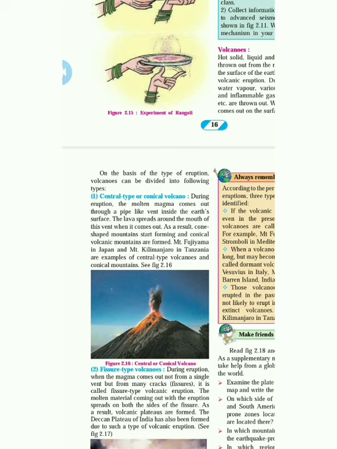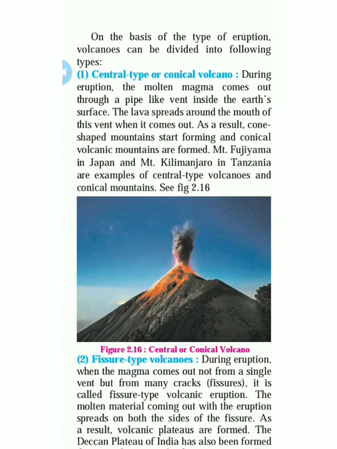See these. When the eruption is done, how the eruption happens, it is divided into two parts. See the first part. The first type of volcano is the central type or conical volcano. During this eruption, the molten magma comes out through a pipe-like opening inside the earth's surface. See, when we talk about the conical volcano, you can see the picture.